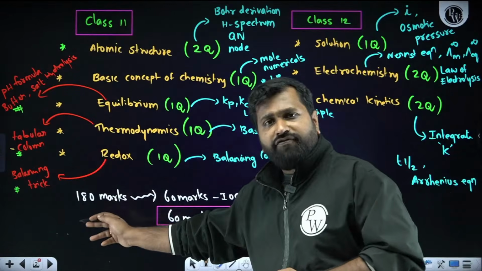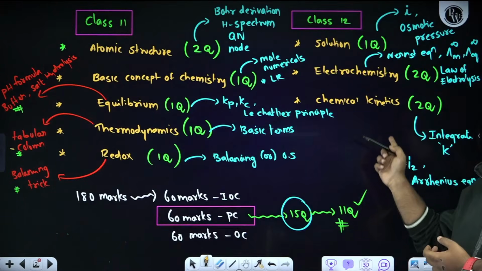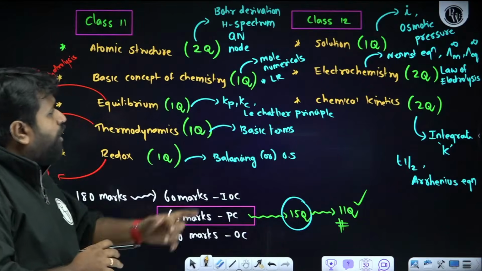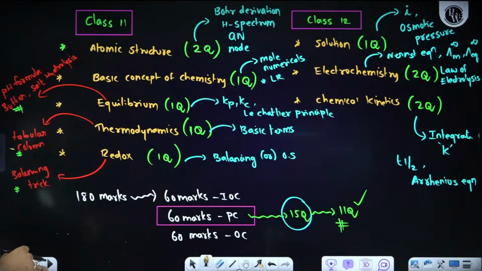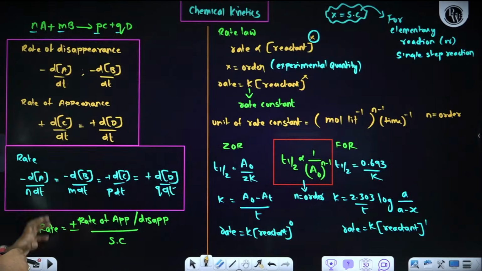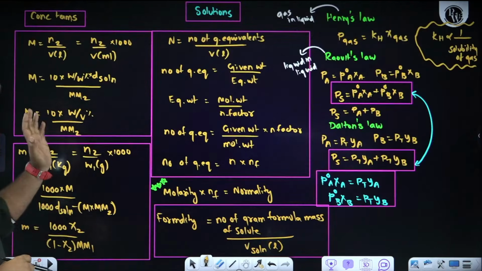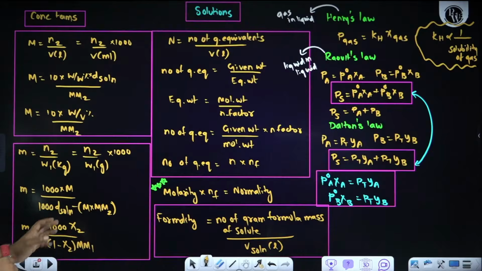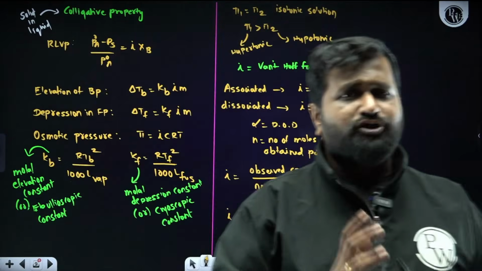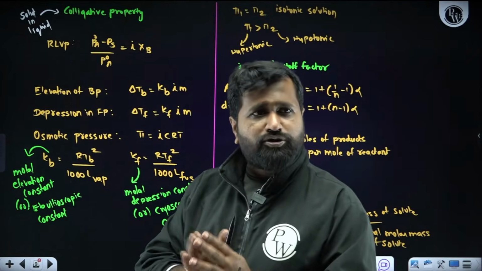Okay, part 1 of the 10 hours marathon, you guys can see. When it comes to chemical kinetics, in today's class I completely gave all the formulas. You can see here the formula sheet for chemical kinetics. Apart from that, which chapter are we having? Solution. For solution also I gave the complete formula sheet. Is it clear? So one chapter is pending, electrochemistry. If I give the formula sheet for that chapter also, it will be fine.